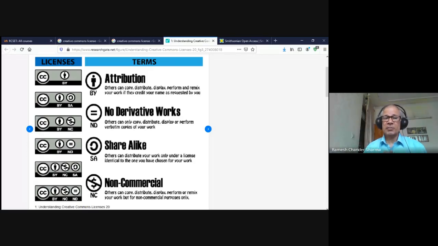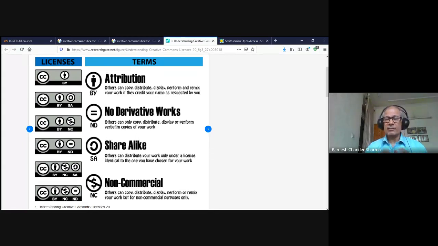The second is CC BY SA. Wherever we have share alike, this license allows us to revise that material, edit it, and make commercial use of it, but the license will remain the same.